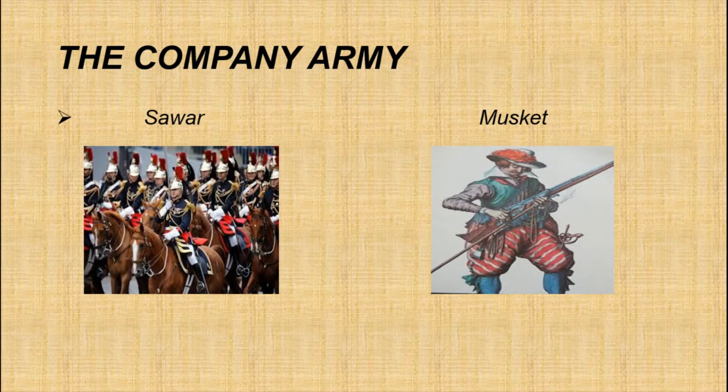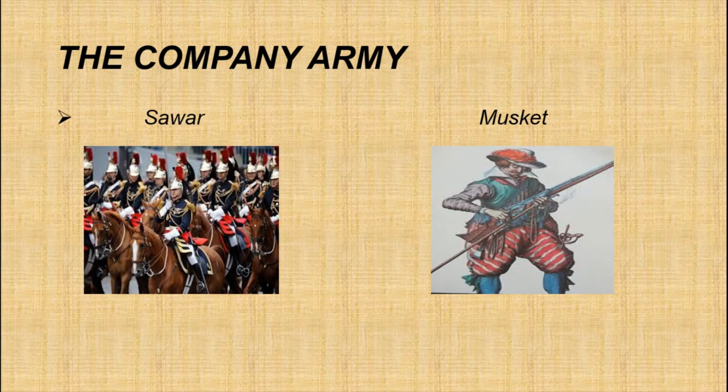Cavalry trained soldiers on horseback and infantry, that is, foot soldiers. Okay, they were given training in archery and the use of the sword also.